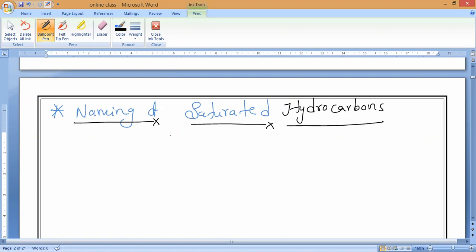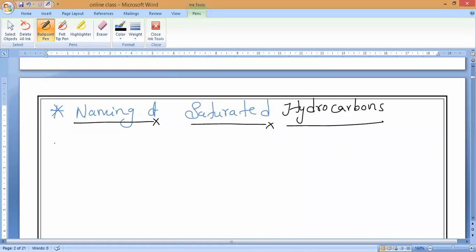Saturated means single bond, all bonds are single bonds. That is what I am asking. Clear? Naming of saturated hydrocarbons.